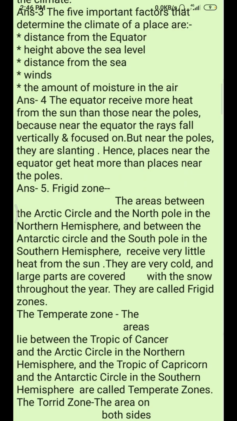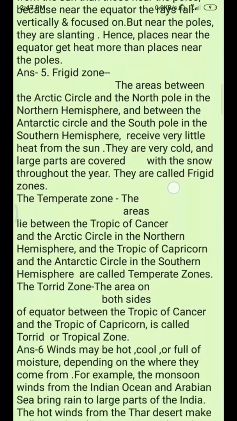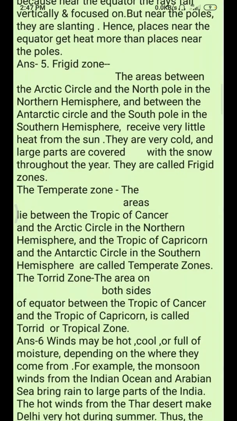Now fifth question is, where are the following heat zones located? Describe the general climate of each zone. We have to discuss 3 zones. First we will discuss the frigid zone, the area between the Arctic Circle and the North Pole in the northern hemisphere, and between the Antarctic Circle and the South Pole in the southern hemisphere. They receive very little heat from the sun. They are very cold and large parts are covered with snow throughout the year. They are called the frigid zone.